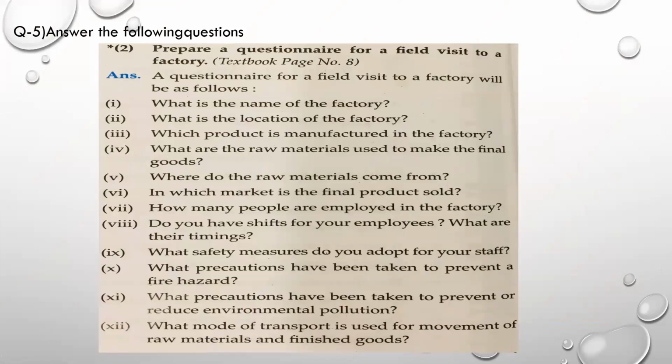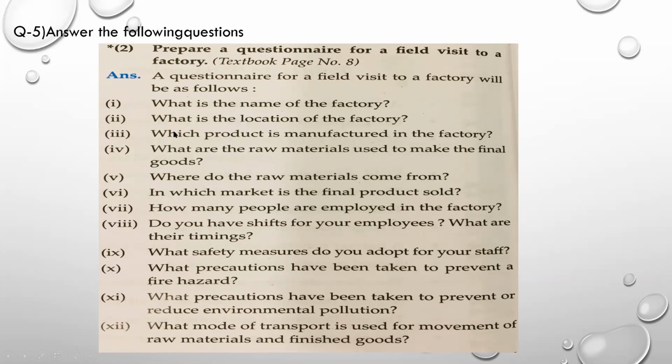Prepare a questionnaire for a field visit to a factory. Now, questionnaire means list of the questions which we are going to ask. So this list will depend upon the place where you are visiting. If we are preparing a questionnaire for a field visit to a factory, the questions will be a little bit different as compared to the questionnaire which we would prepare if we want to visit some coastal area or a hospital. So the questionnaire will be different. I mean to say, the list of questions depends upon the place where you're going to visit.